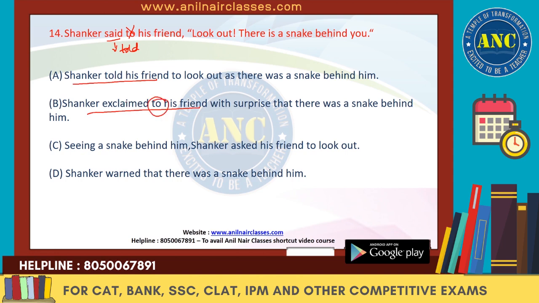He is not exclaiming over here. With surprise is not there, right? So seeing a snake behind, there is no subject given over here. So we can get rid of C. Shankar warned that there is no, he is not giving the warning over here. So with that we get to know A is the right answer.